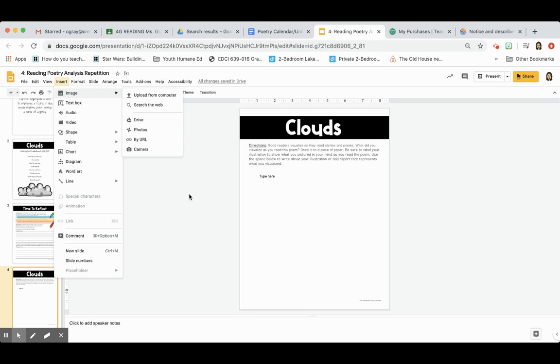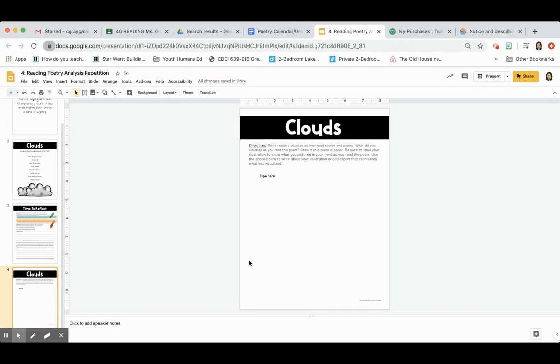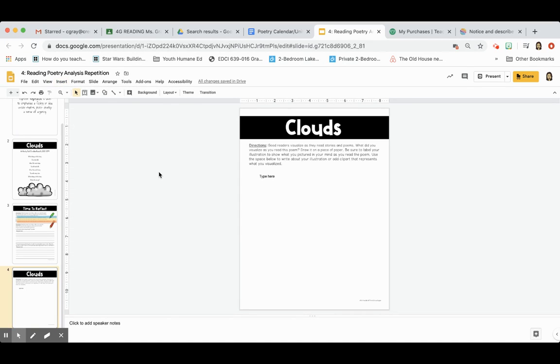So you're going to have to save it. So you can do it on your camera here and just put it in front of your computer and take a picture that way. You can save it on the phone on your Google Drive and then just say insert image drive. Or if you take a picture from your phone, you then upload it to the Google Drive. Or you can do another thing.